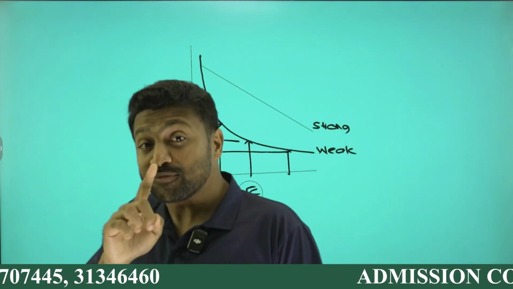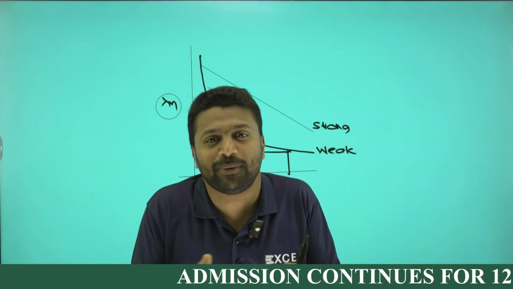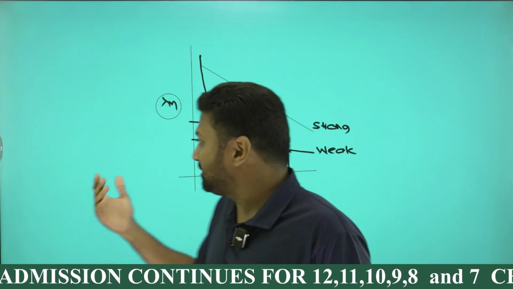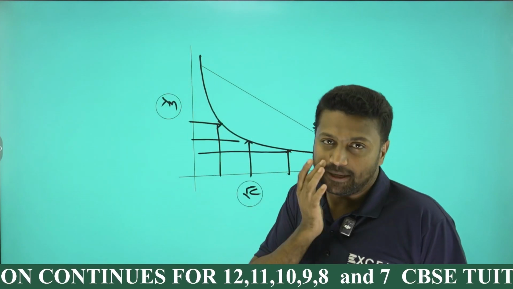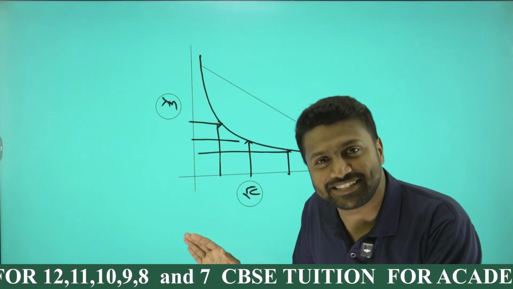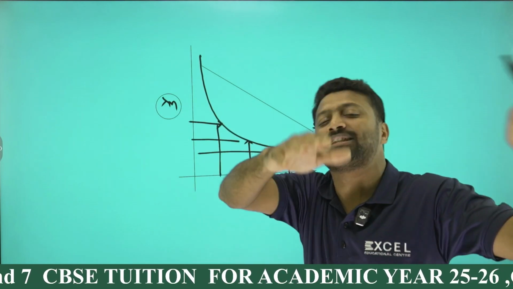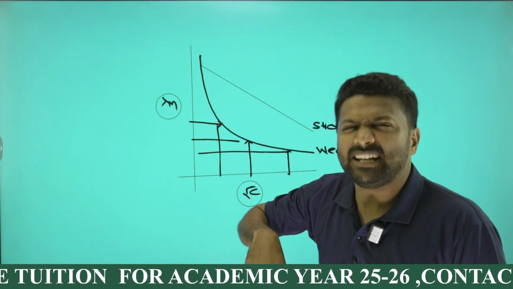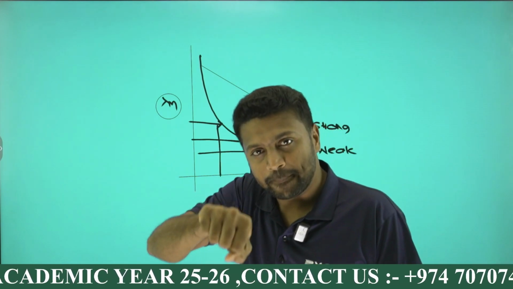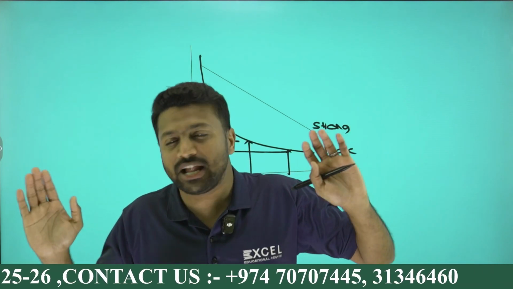In case of strong, if you're diluting, space is increasing. When space is increasing, more motion, so more conduction, so molar conductivity will be increasing. See guys, strong as well as weak, concentration decreasing, dilution increasing, graph is moving up, means molar conductivity is increasing, but that increase is a slow increase for strong, but a sudden increase for weak, because in case of strong, on adding water, space is increasing, mobility is increasing, motion is more, so molar conductivity will increase.